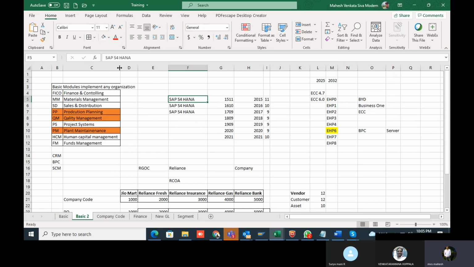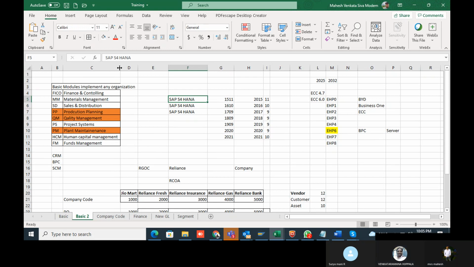They are going to sell the license as HANA systems only, not with the ECC system, because ECC is only for existing customers, and they are going to stop the support also. I heard from 2025. 2027. Okay. 2027 onwards, they will stop support for all ECC customers, because all existing ECC customers have to convert into S4HANA only.